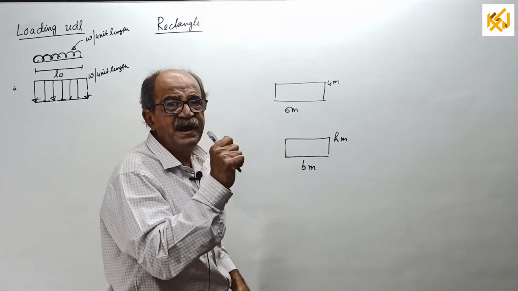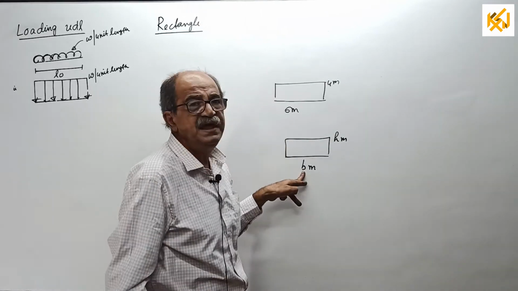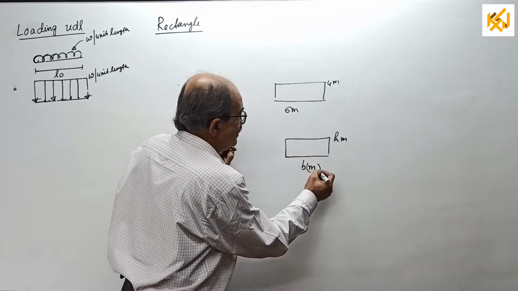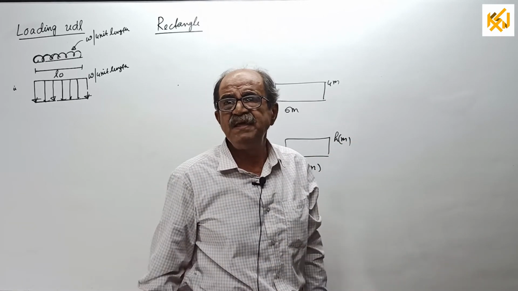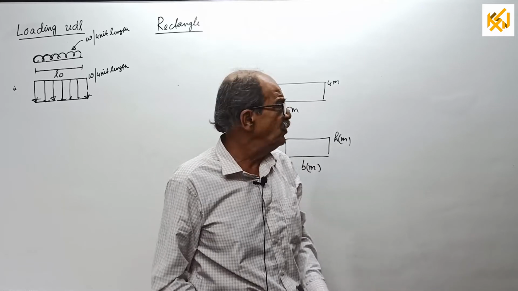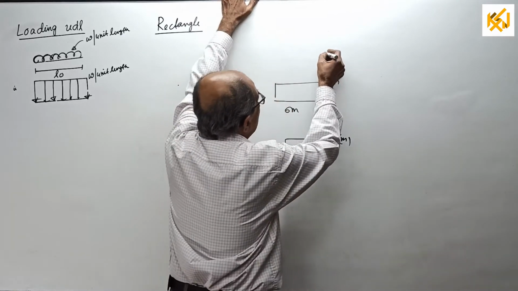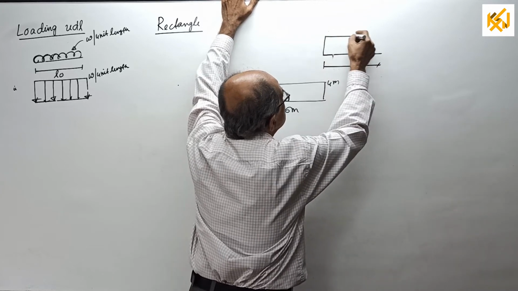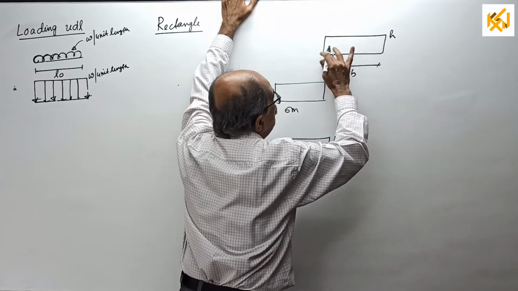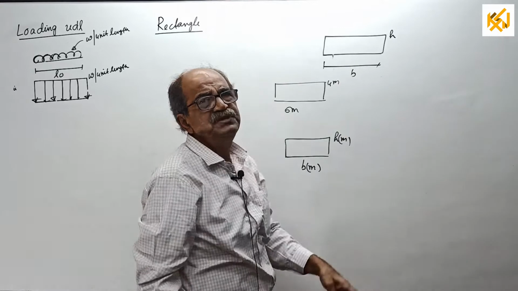Who gave them the right to consider B in meter or H in meter? It can mean centimeter, millimeter, any unit. Therefore, you say a rectangle of base B and height H, then area equals base into height. Let them use any unit they want.